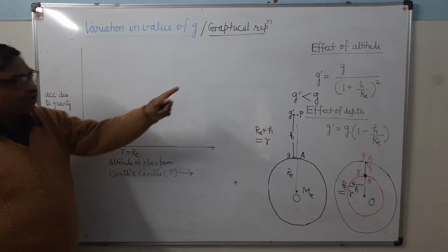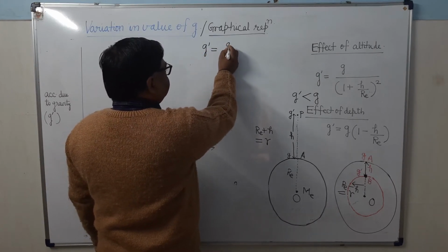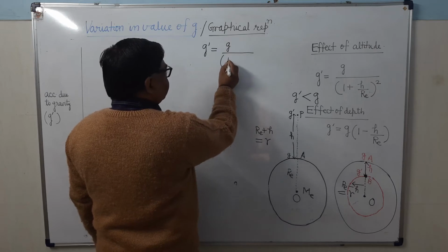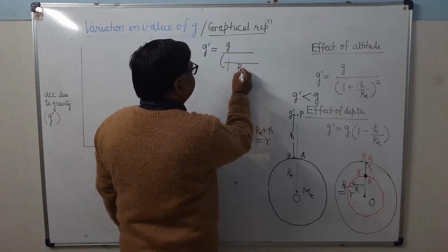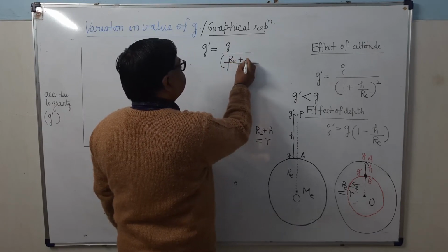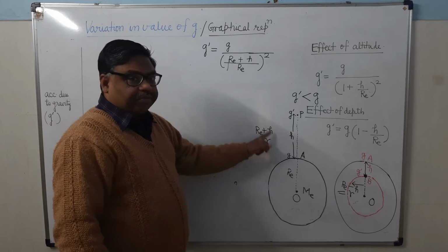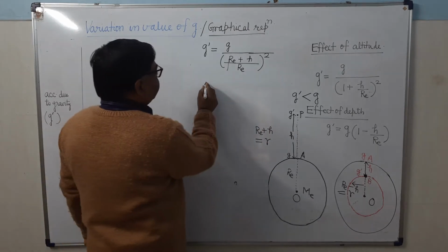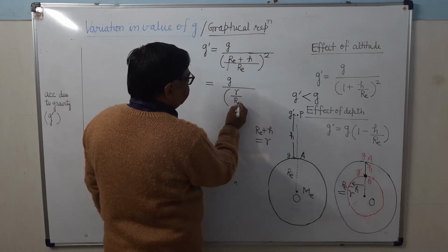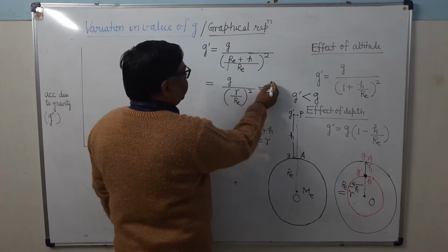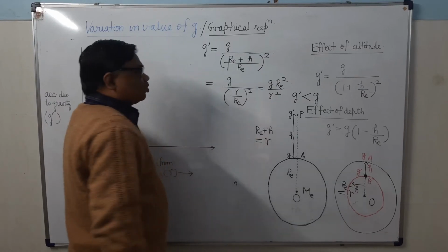First, look at the formula: g dash equals g divided by (1 plus h upon Re) whole square. When you take the LCM in the denominator, the LCM will be Re, and it will be (Re plus h) whole square. Now Re plus h can be written as small r. So it is g times (Re upon small r) whole square. When you simplify, it will be g Re square upon small r square.